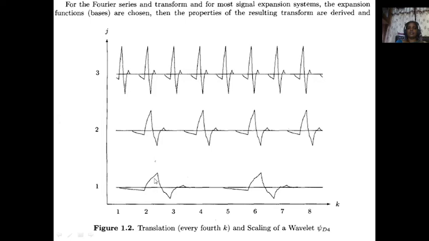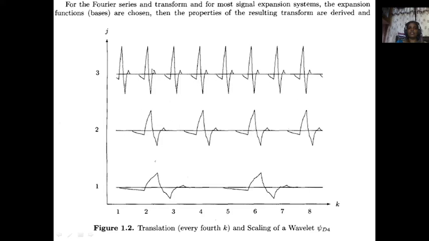You can think the mother wavelet is going to be translated here and translated. When you are moving in the upward direction, it is going to be scaled and translated, and when you move into the higher resolution, or the j value increases, the same wavelet is going to be scaled one more time to the next level.